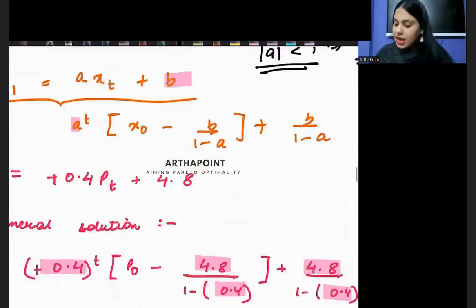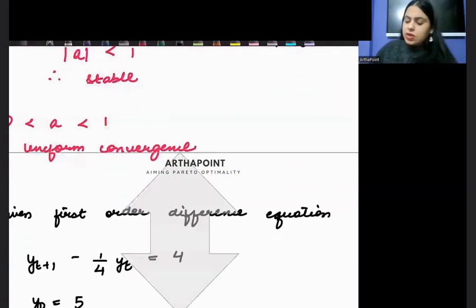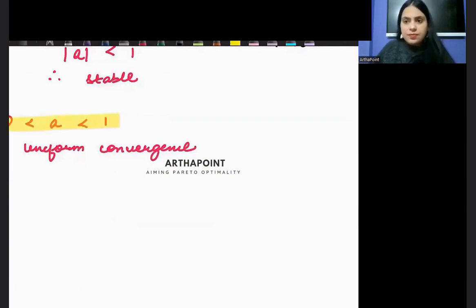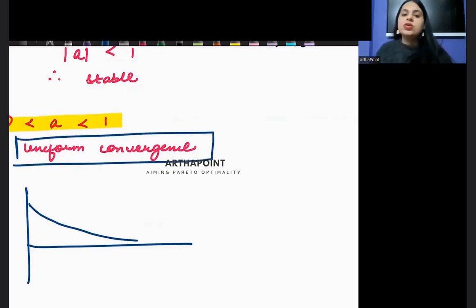ठीक है बेटा. अब एक आखिरी चीज ये आती है कि what would be the graph of this equilibrium? So A is positive now. So we have studied that when A is positive, we have done this phase diagram that you will just converge towards the equilibrium value. So there will be uniform convergence. So you will converge towards your equilibrium value, whatever that A star is. So that will be the answer to this question. Am I clear on that?